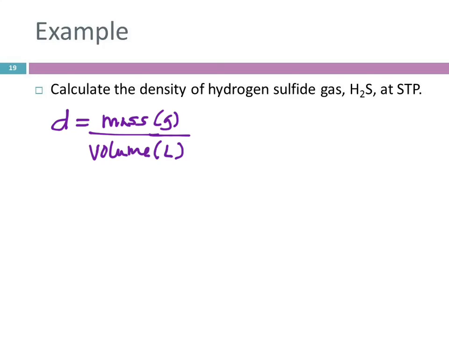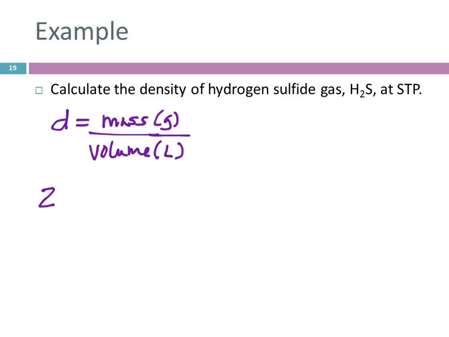They gave me no numbers in this problem. What do we do? We're going to use the periodic table. We have the formula for the gas. Using the formula, what could we calculate from the periodic table? The molar mass, right? The mass of 1 mole.